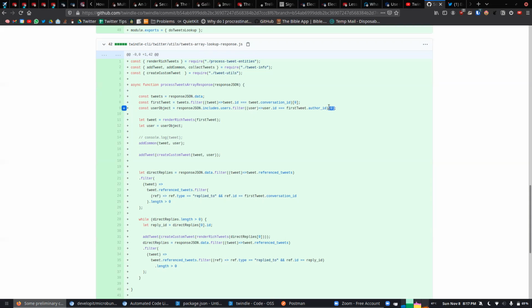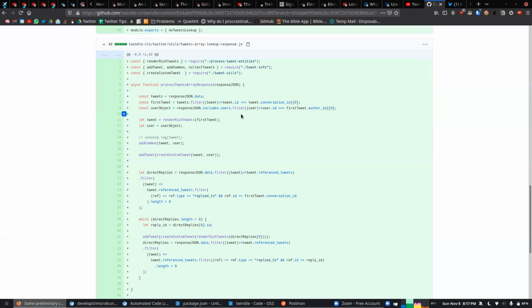Generally, this filter returns an array, right? Filter function will generally return an array. That's what I assumed, so I'm putting a 0 there. Yeah, usually map or forEach or filter will return an array, so it will manipulate the existing array. So here users would be an array, and on this array you are performing the operation.